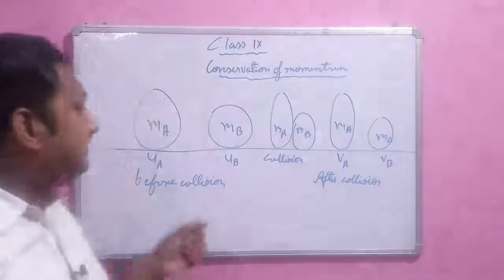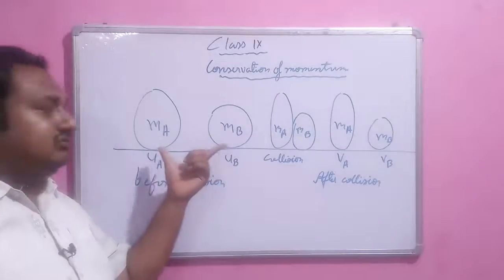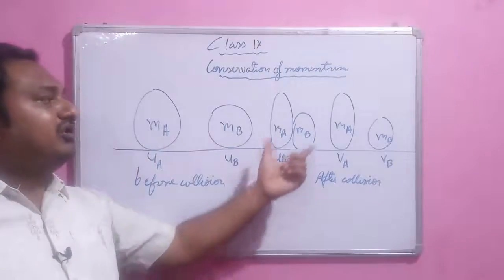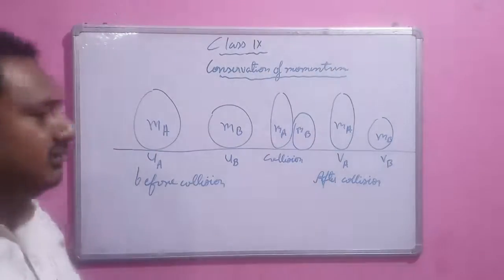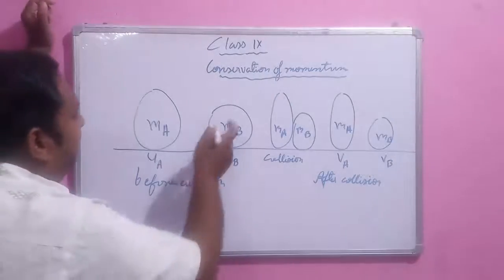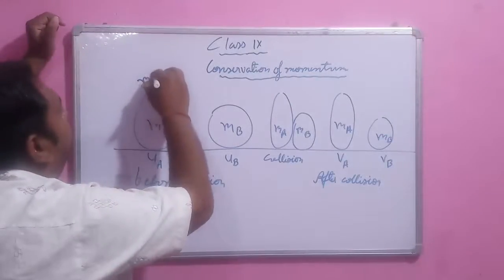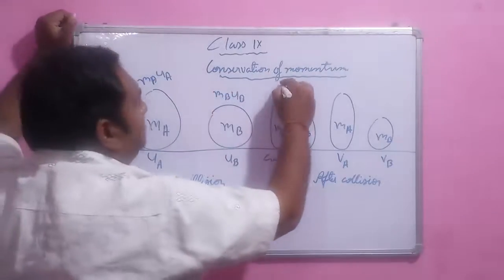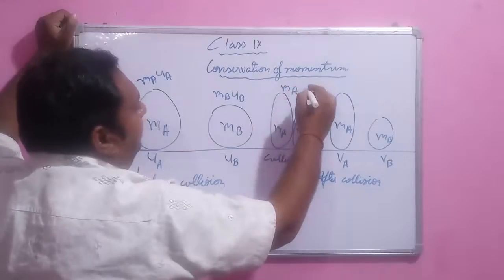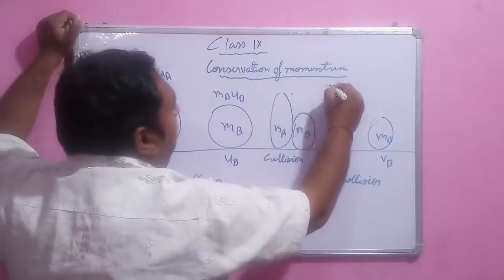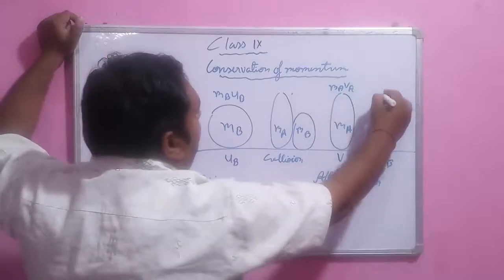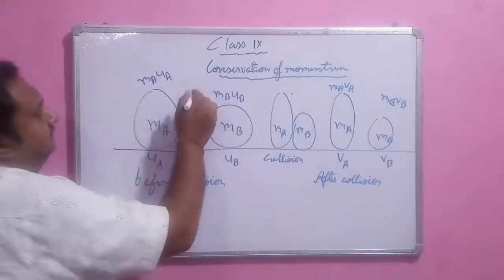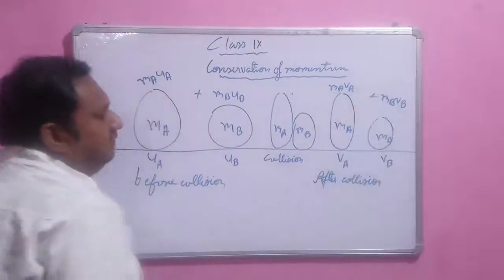It simply says that the momenta of bodies before collision is equal to the momenta of bodies after collision. That is a general statement. So what is the momentum here? ma into ua. Here, mb into ub. After collision, ma into va, and mb into vb. So the sum of the momentum before collision and after collision are equal.